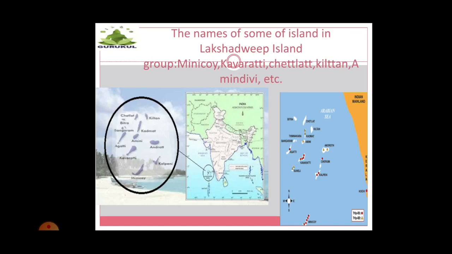See, children, Lakshadweep is a group of 36 islands and is known for its exotic sun-kissed beaches and lush green landscape. In Sanskrit, Lakshadweep means hundred thousand islands. It is well known for its sun-kissed beaches and lush green landscape. It's a beautiful place to visit once in our lifetime.